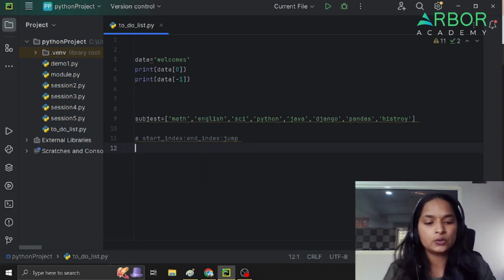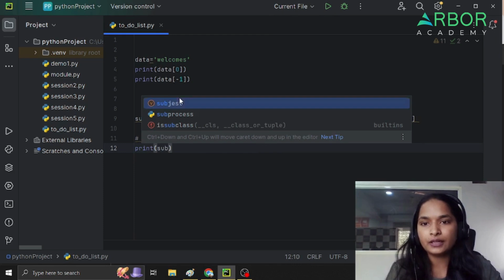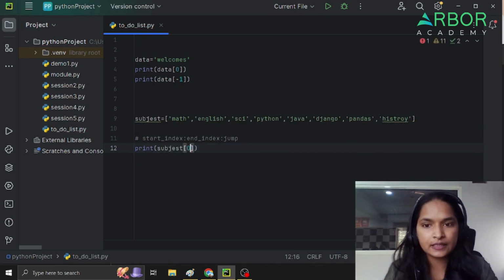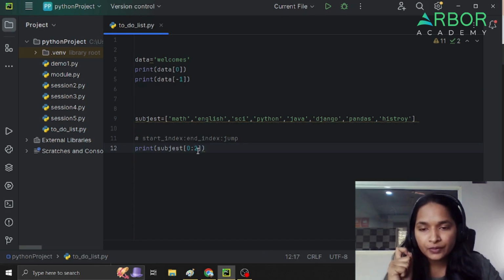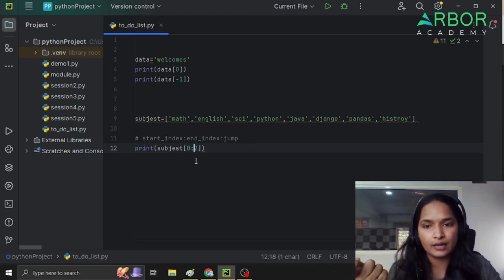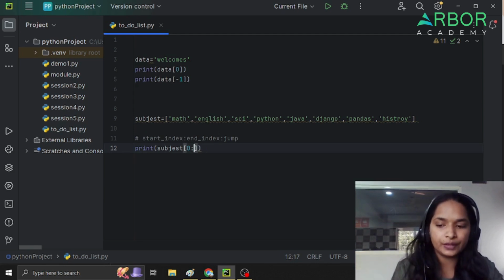The starting index is 0. Now count 0, 1, 2. If I give 2, the end value always goes minus 1, so it will become 1. So always give one extra value. So 0, 1, 2, I need to give here 3.